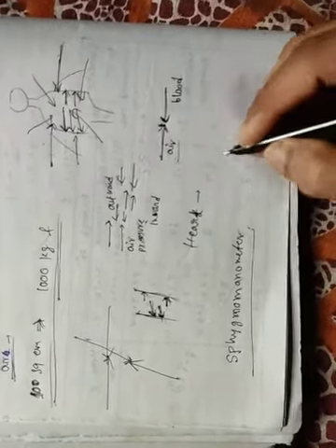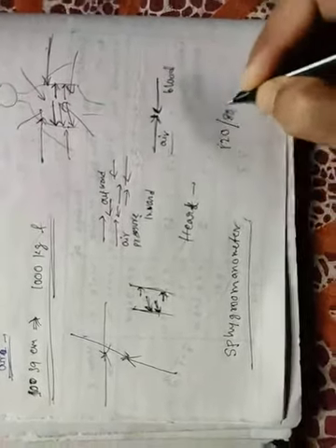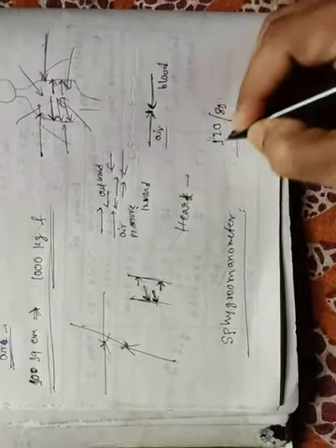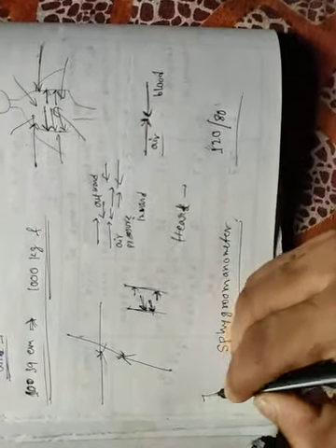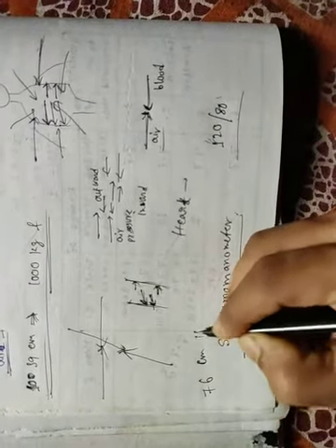And you have to remember some important points. The normal blood pressure is 120/80, and blood pressure is measured in mercury. Normal air pressure is 76 centimeter Hg. Hg means mercury.